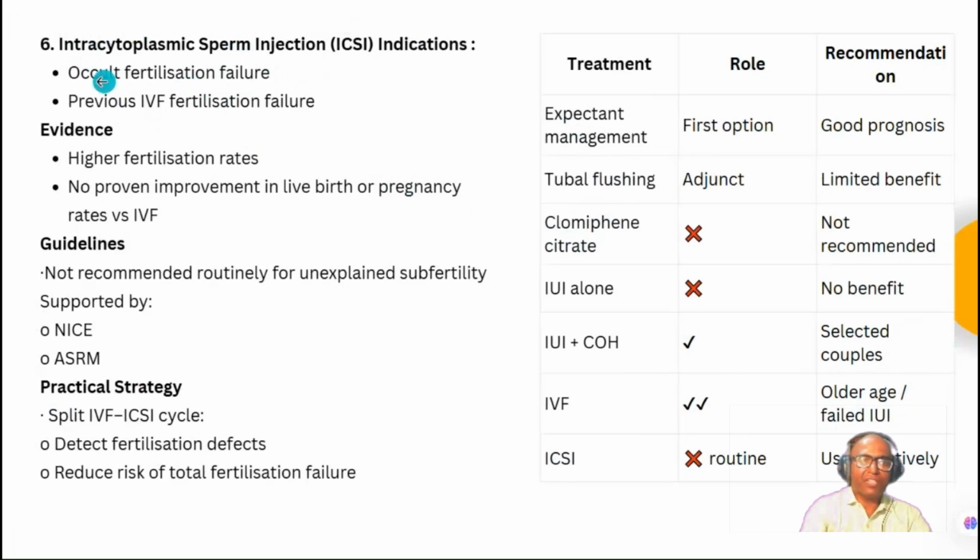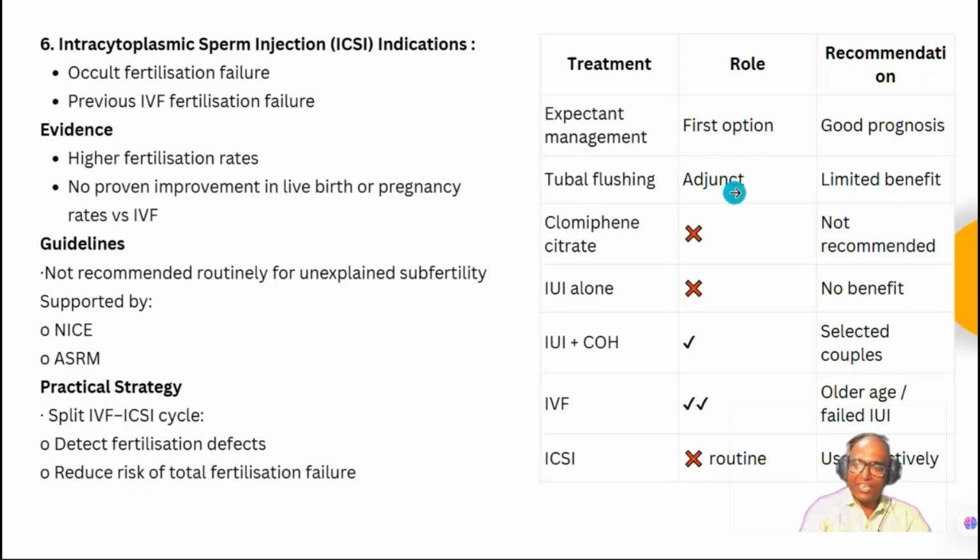ICSI is indicated if there is occult fertilization failure or previous IVF fertilization failure. There is a high fertilization rate, but no proven improvement in the live birth or pregnancy rates versus IVF. It is not routinely recommended for unexplained infertility, as supported by NICE and ASRM. So, expectant management is the first option.